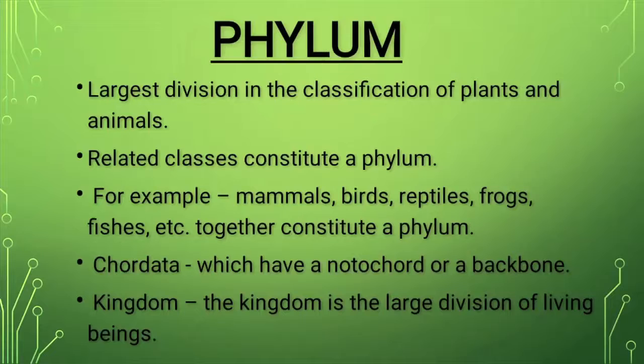So they are together classified into the phylum Chordata. And the largest classification is the kingdom. All the animals are classified in animal kingdom, Animalia, and the plants in the plant kingdom, Plantae. There are 5 kingdom classification, of which we are going to deal in our part 3.